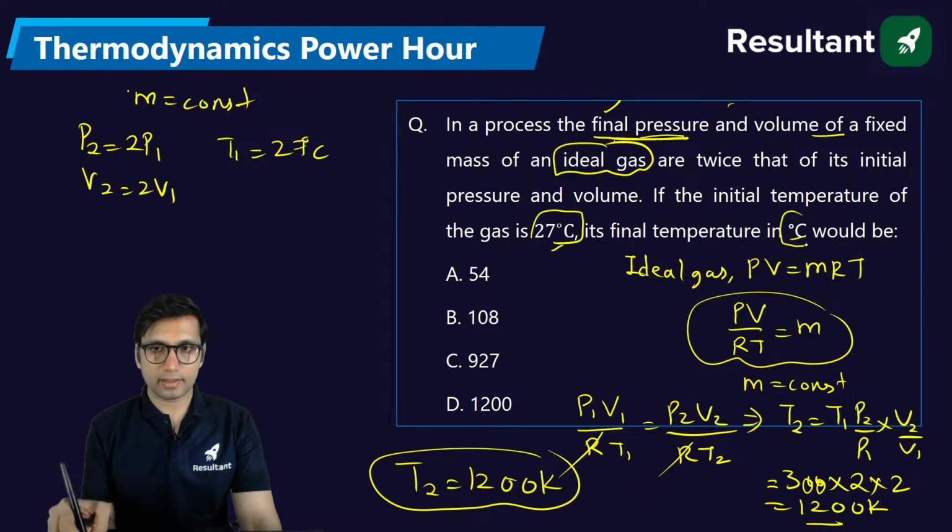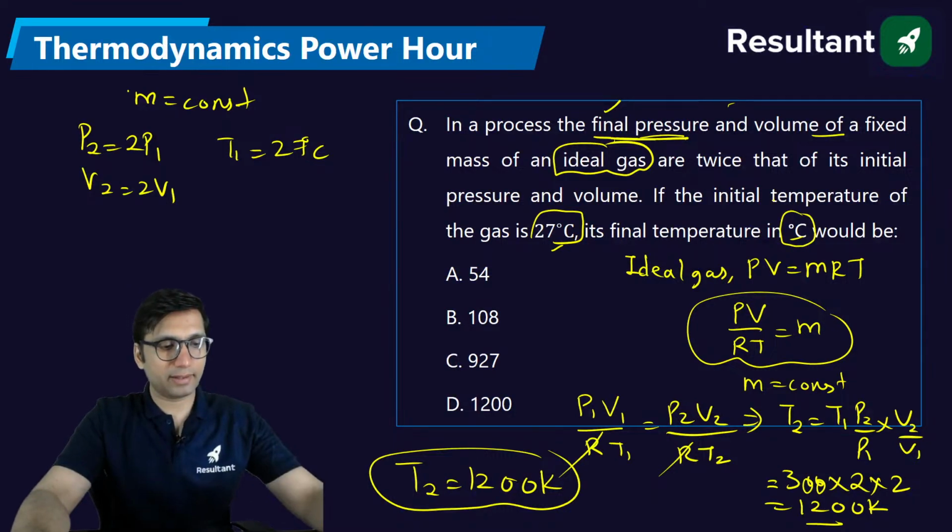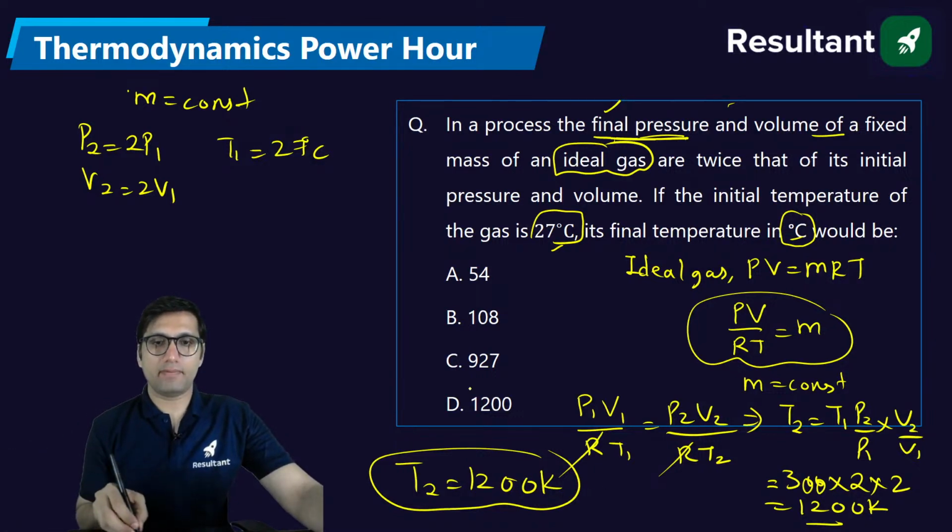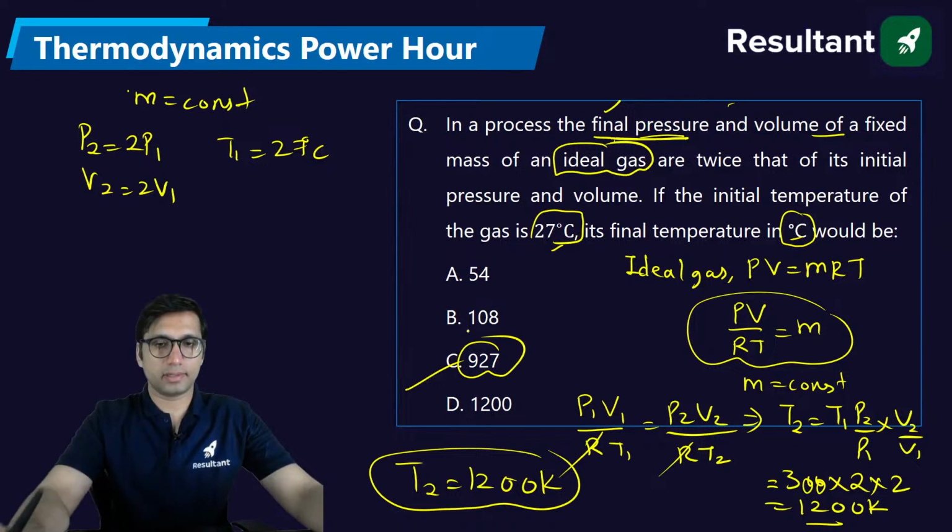But they are asking the answer in degree Celsius. So please find the answer in degree Celsius. 1200 Kelvin you are getting here. In degree Celsius, that will be 927 degrees Celsius, not this.